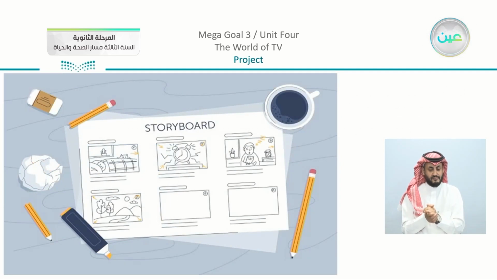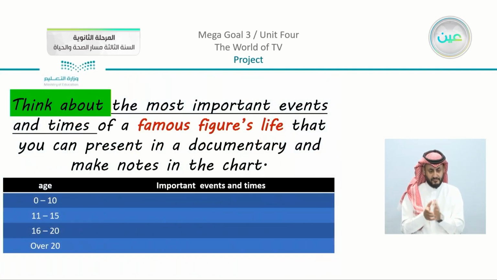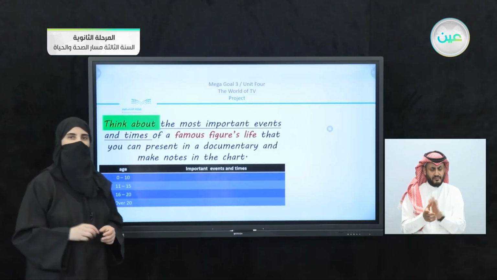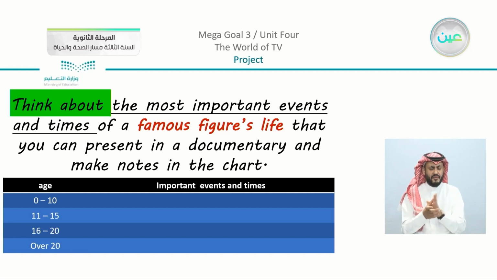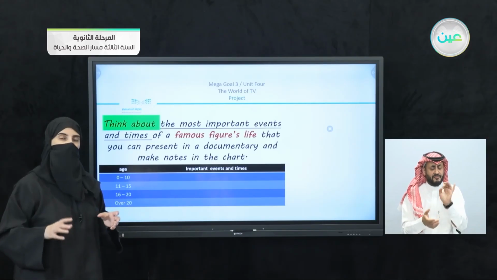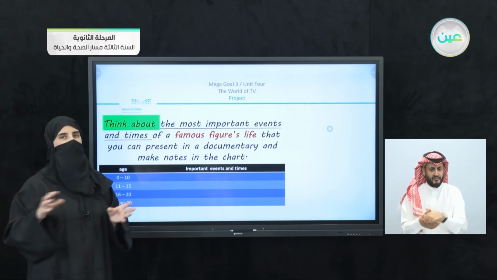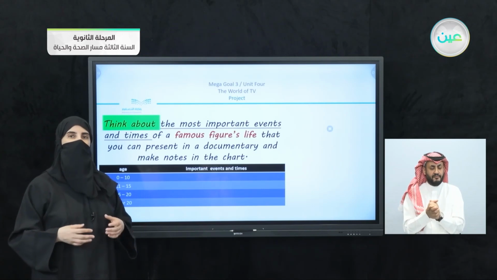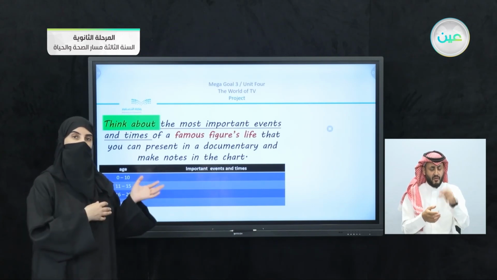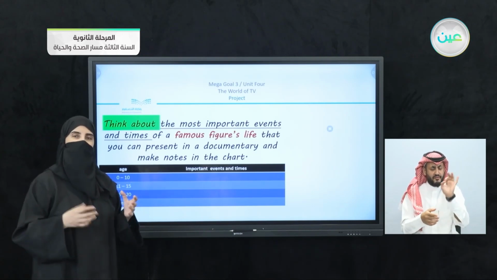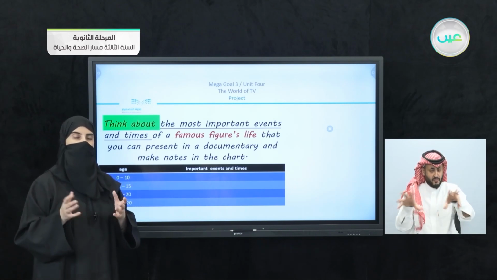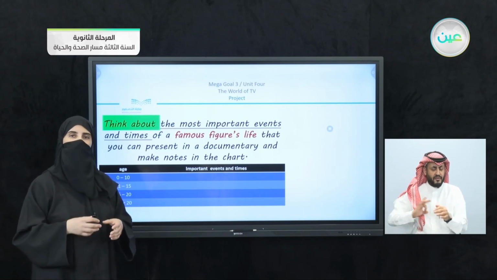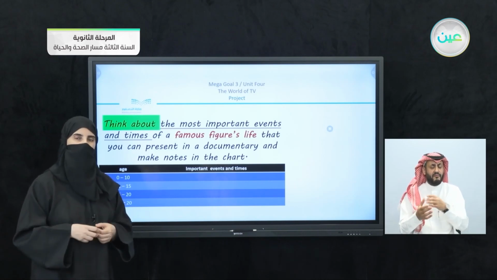As you can see, there are different pictures. We have here comments as well. Now, what are you going to do? You are going to think about the most important events and times of a famous figure's life. So we are going to agree that we are going to produce a documentary. So you can choose any influential person, as we talked about or discussed in Unit 2. And just imagine that you are going to take this influential figure, the person that you admire, and you're going to write or produce a movie about this person.